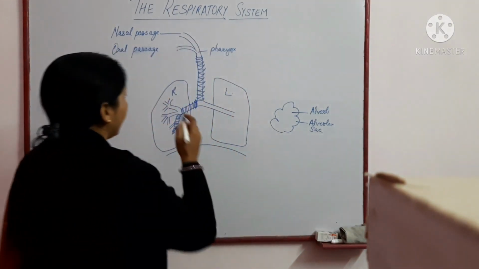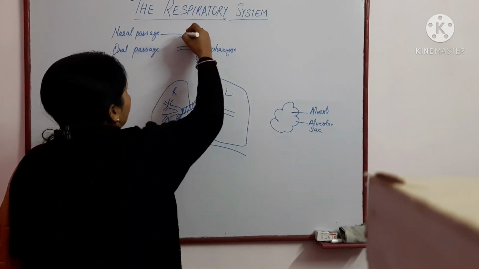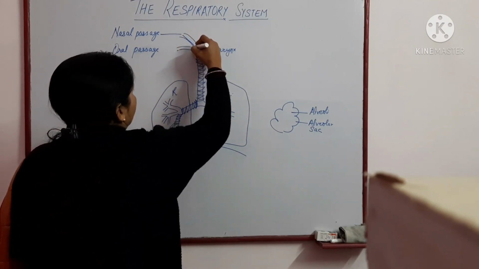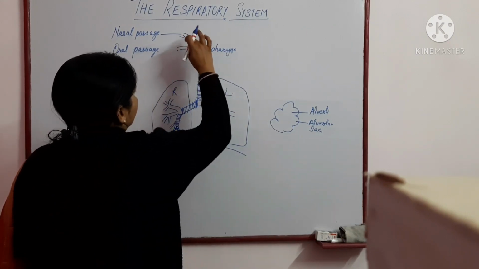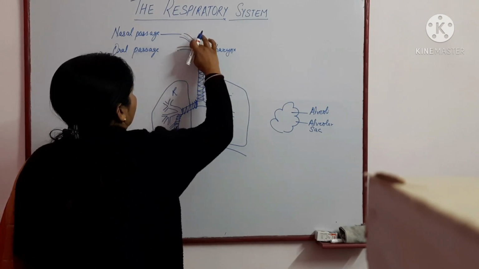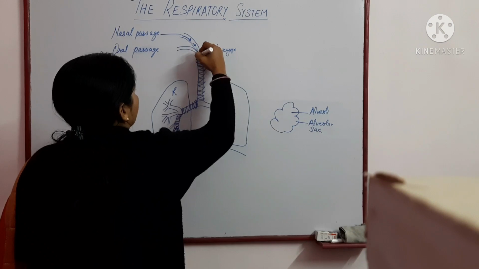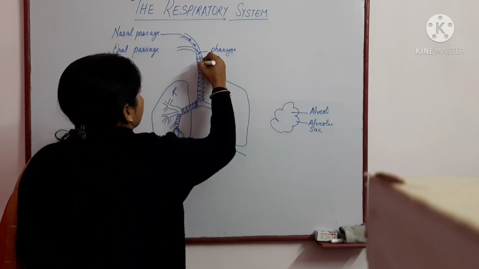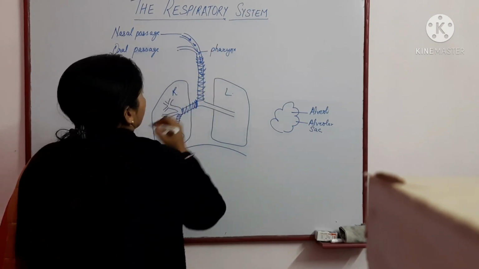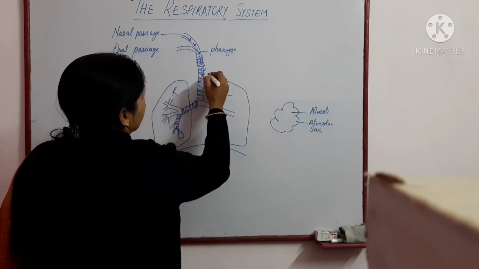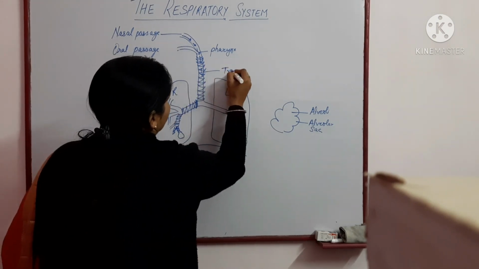Now the air that we breathe in enters from the nasal passage into the pharynx. After the pharynx, it enters into the trachea.